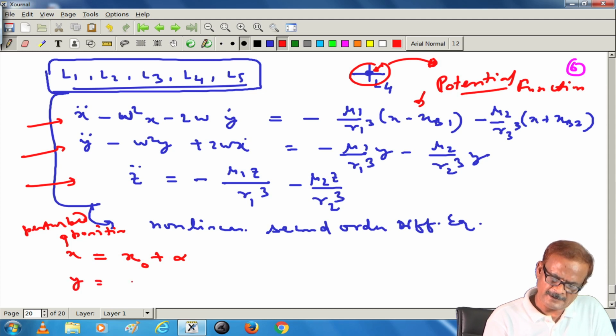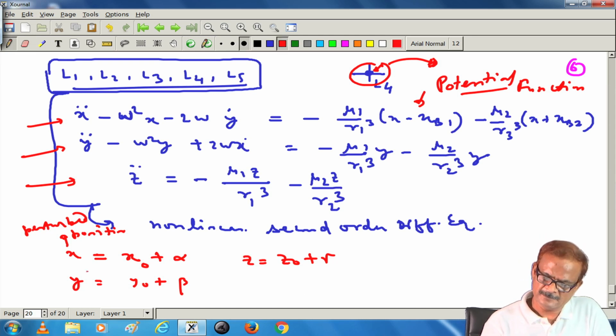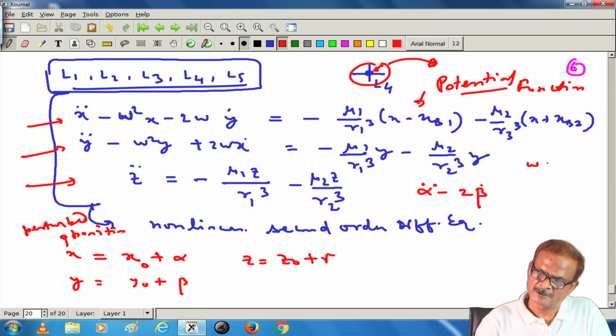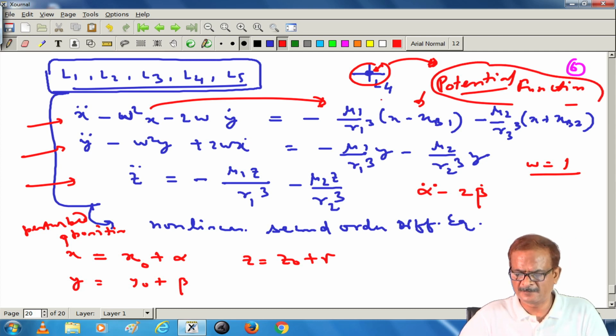Similarly, y we can write as y 0 plus beta, and z we can write as z 0 plus gamma. So, alpha, beta, gamma are the perturbations in x 0, y 0 and z 0. If we do this, then the linearized equation can be written in terms of alpha double dot minus 2 beta dot, assuming omega equal to 1. Okay, and this can be taken on this side, and the whole thing can be represented in the potential function form, which we have done earlier.